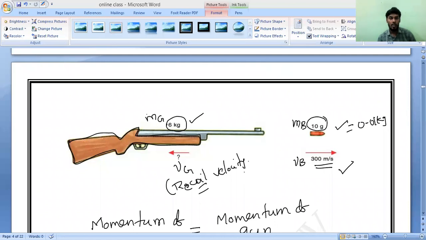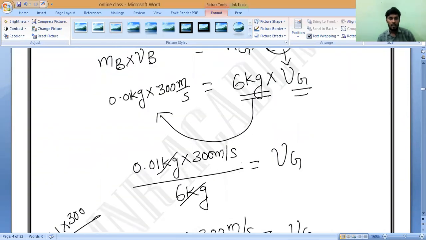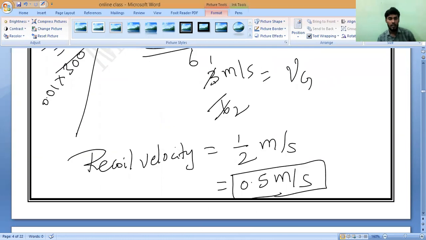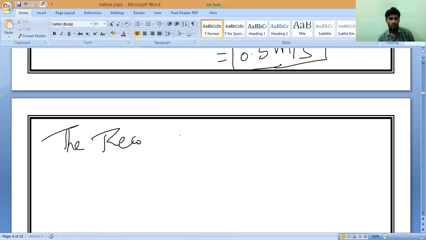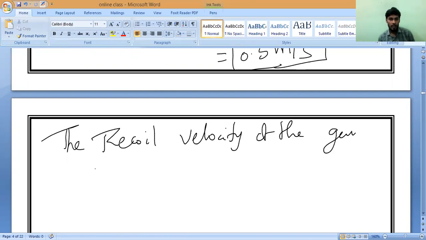Next question you have to say. This is the recoil velocity. Do you understand, all of you? Write the final statement. What should you write as the final statement? The recoil velocity of the gun is how much? 0.5 meter per second. The recoil velocity of the gun is 0.5 meter per second. Note it down. Solve it slowly.